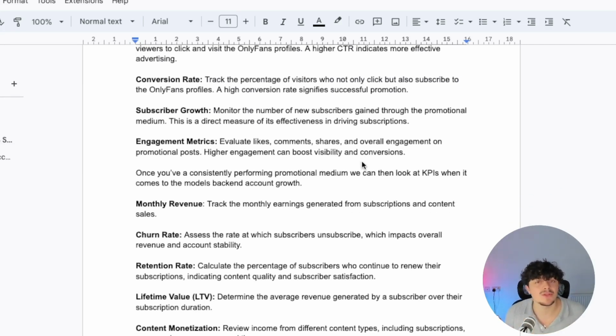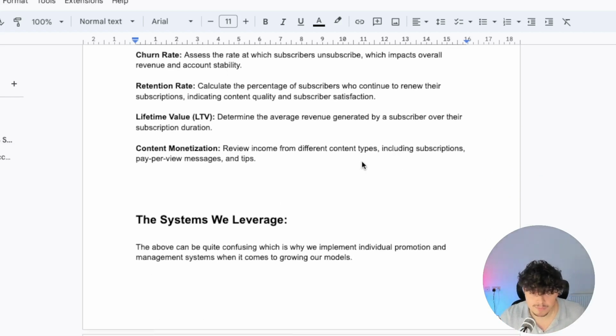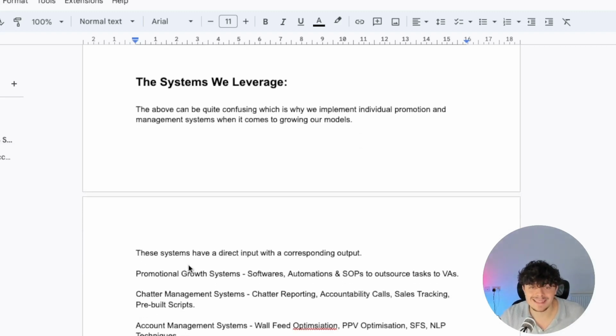At my agency, I spend 30 minutes a day just looking at our KPIs for our models, their different promotional channels, and then from then on, I can make an action plan in terms of how we're actually going to go about increasing some of our models' earnings. So these systems have a direct input with a corresponding output. That is a system. Input and output. You want that in a very clear view, and that clear view allows you to scale that model's account easier.